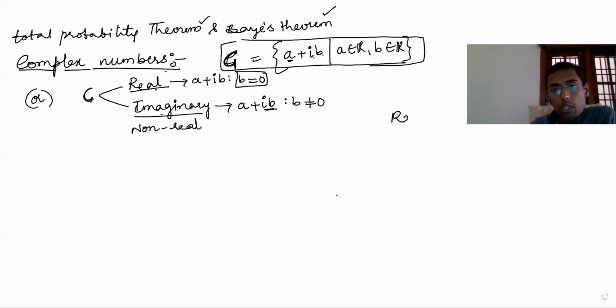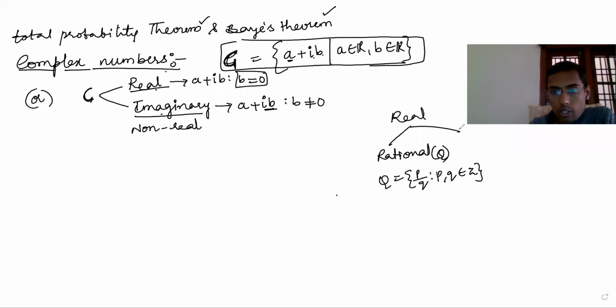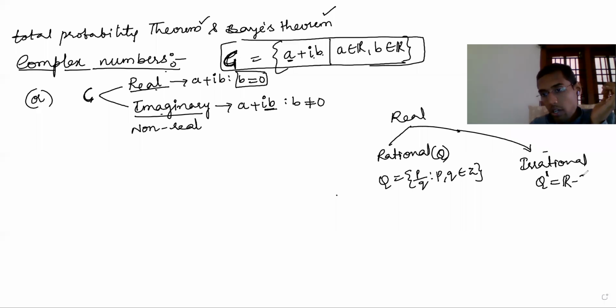And we know real numbers are of two types. One is rational. What is rational? Rational numbers, Q, the set of all those numbers in the form of p by q, where p comma q belongs to integers. And the other is irrational. Irrational means Q dash. Q dash means all real numbers but not rational. So out of real numbers, if you remove rational numbers, you will get irrational numbers.